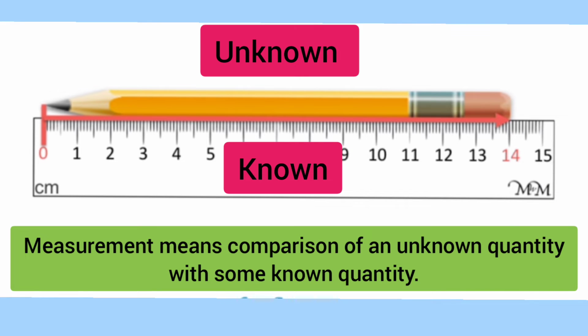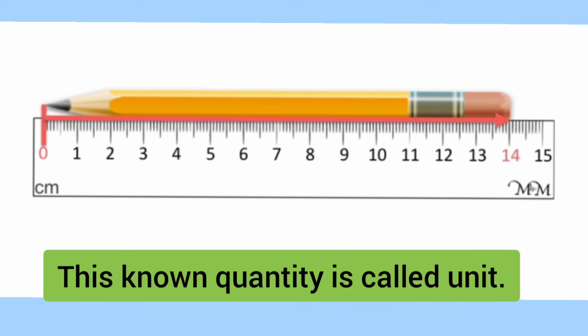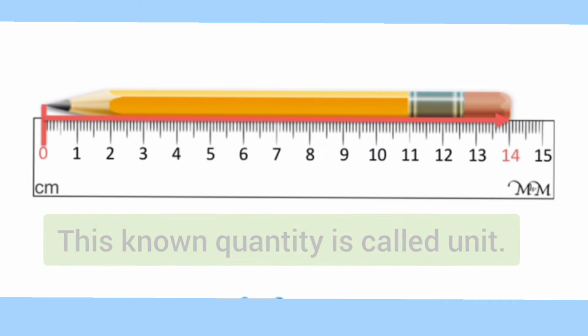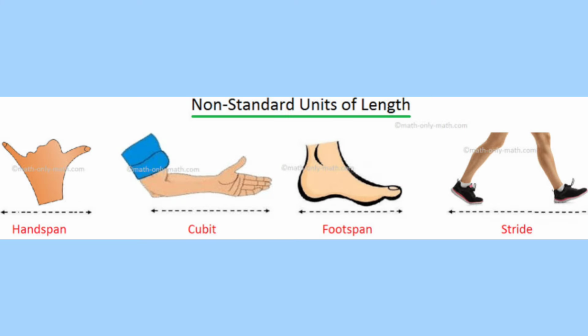Measurement means comparison of an unknown quantity with some known quantity. This fixed known quantity is called unit. Quantities like length, width or mass, time, temperature and speed that can be measured are called physical quantities.